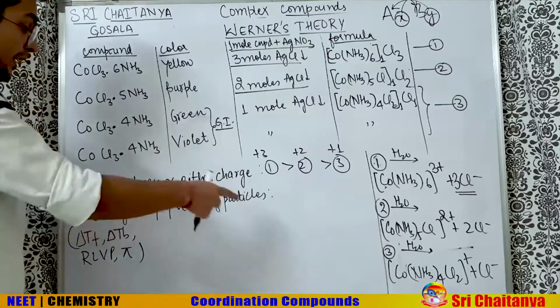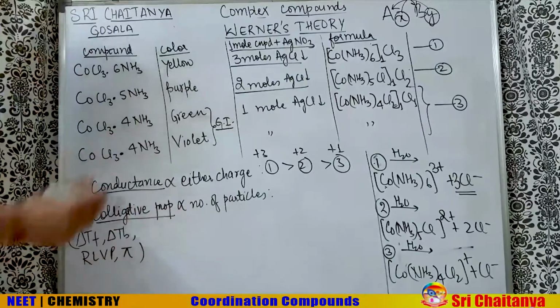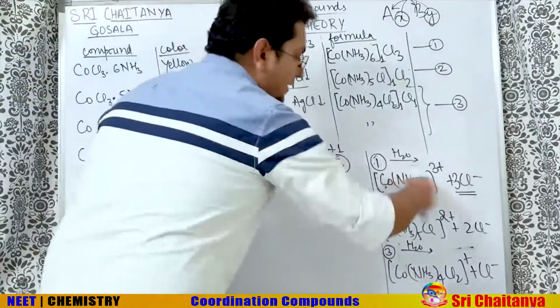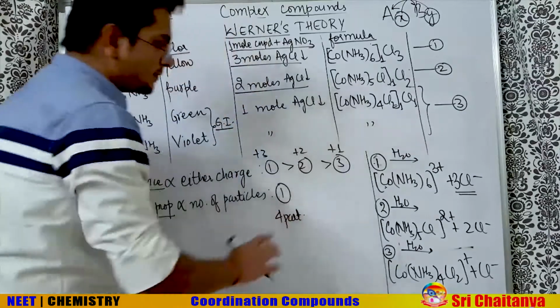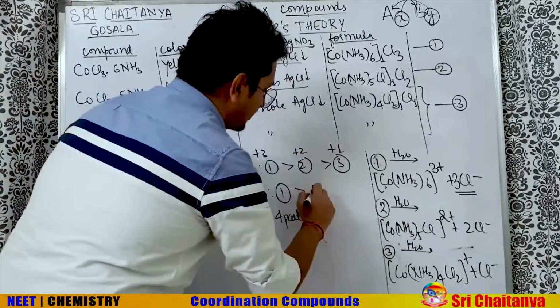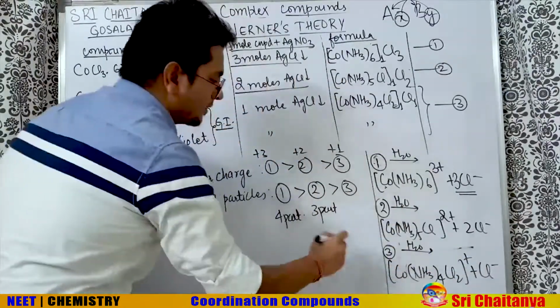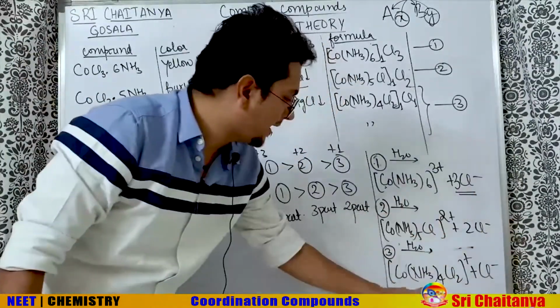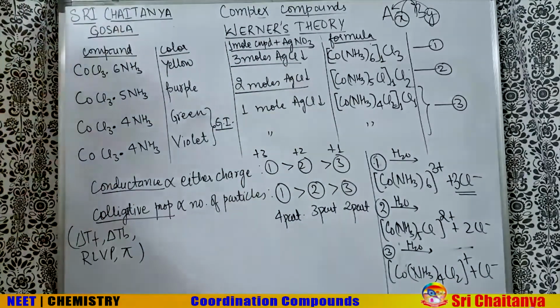Next, colligative property. You might be knowing it already that colligative properties are proportional to the number of particles in the aqueous medium. So how many particles here in the first case? Total 3 plus 1, 4 particles. Second case, 2 plus 1, 3 particles. And third case, 1 plus 1, 2 particles. 1 plus 1, 2 particles means 1 Cl minus and 1 complex cation. So total 2 particles. So this way we can easily find the order of conductance and colligative property.